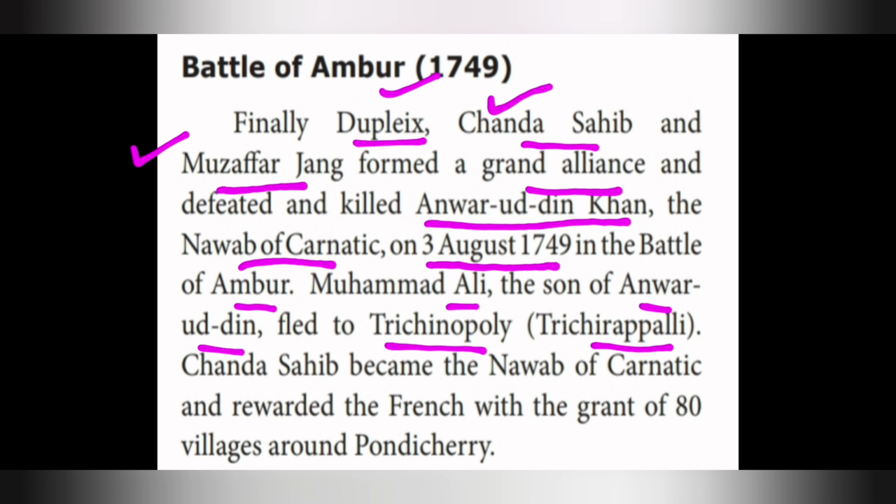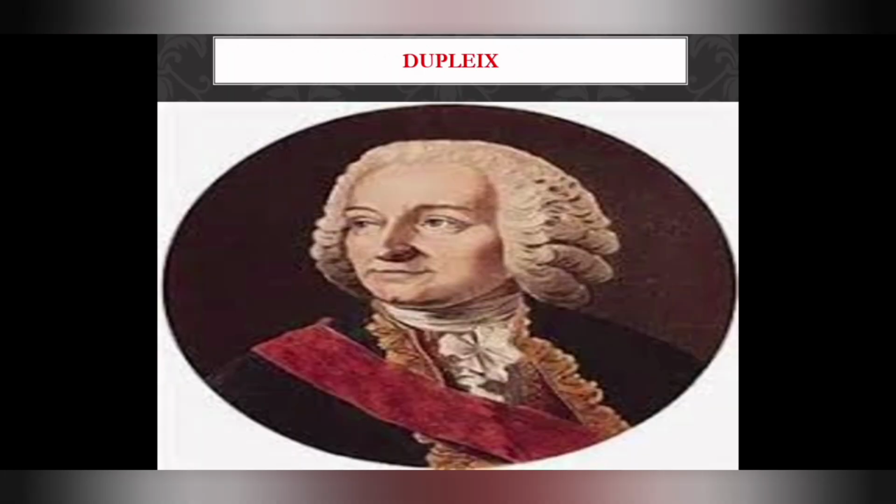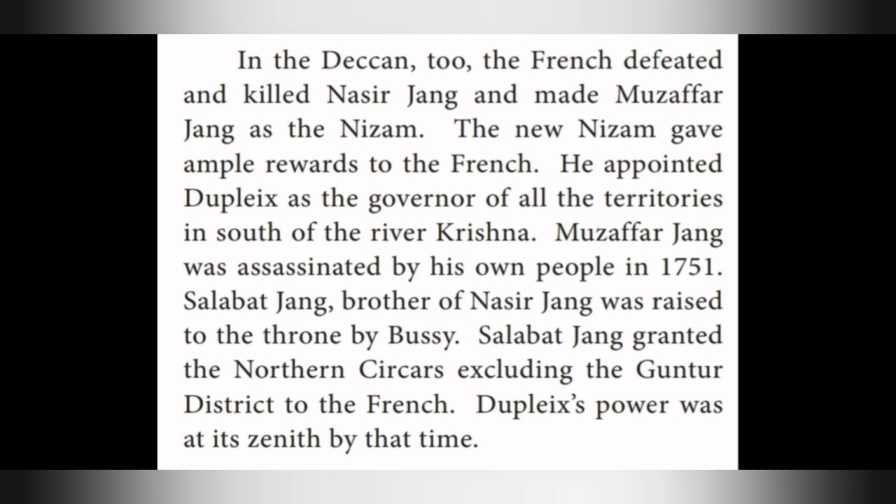Chand Sahib became the Nawab of Carnatic and rewarded the French with the grant of 80 villages around Pondicherry. So what is Nawab? A male viceroy, a ruler. He rewarded the French with a grant of 80 villages around Pondicherry. This is the picture of Dupleix; you would have seen this statue on Pondicherry beach. Okay, next one.